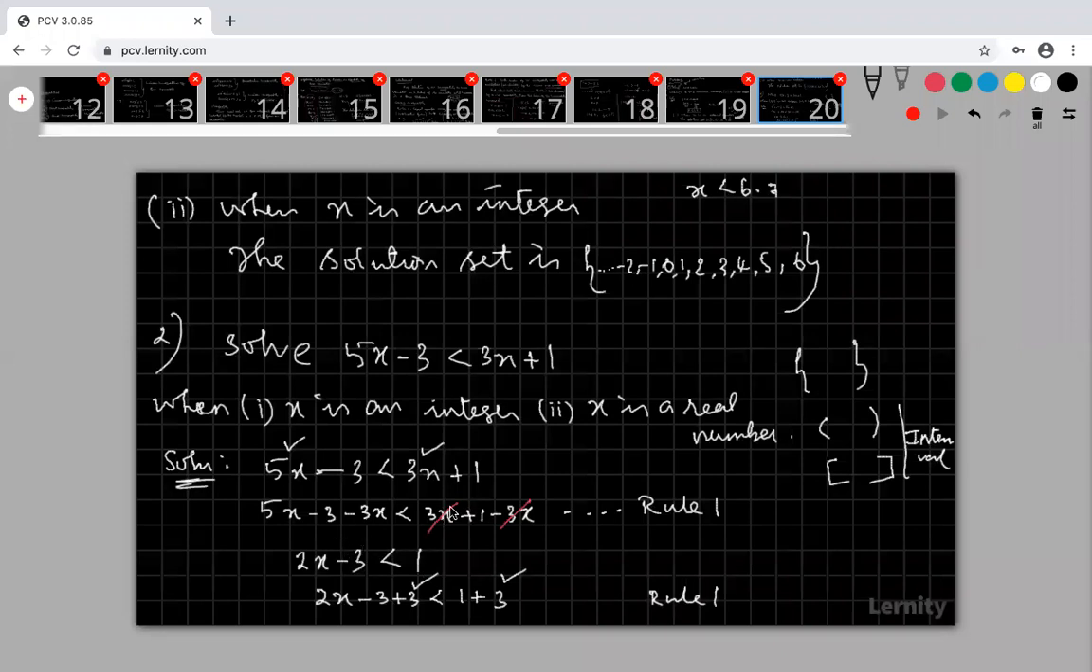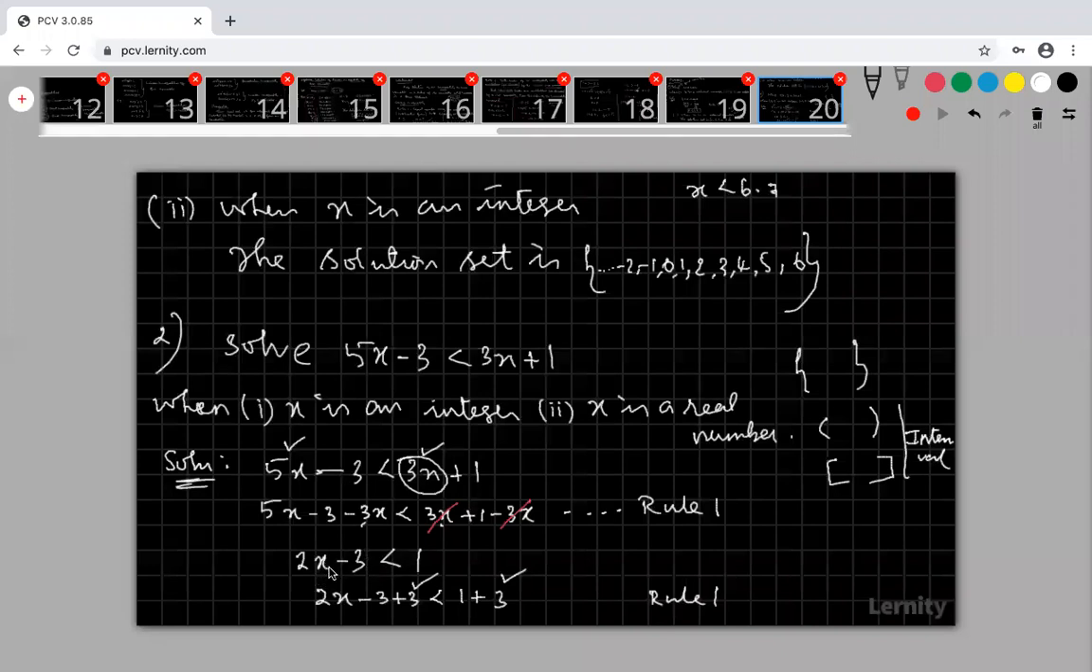For that, first of all, I am eliminating 3x in the right hand side. How am I eliminating? Both the sides subtracting 3x. Here it is plus 3x, so you subtract 3x both the sides. That is rule 1. Here this will be 0, and 0 plus 1, I get only 1. Here 2x minus 3 less than 1.